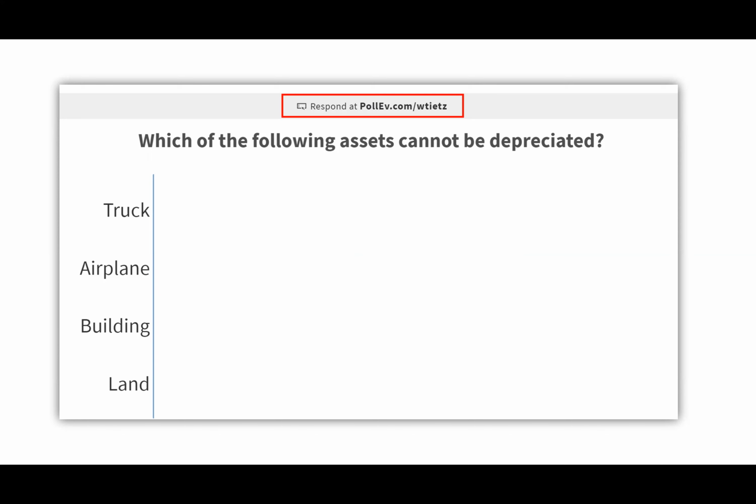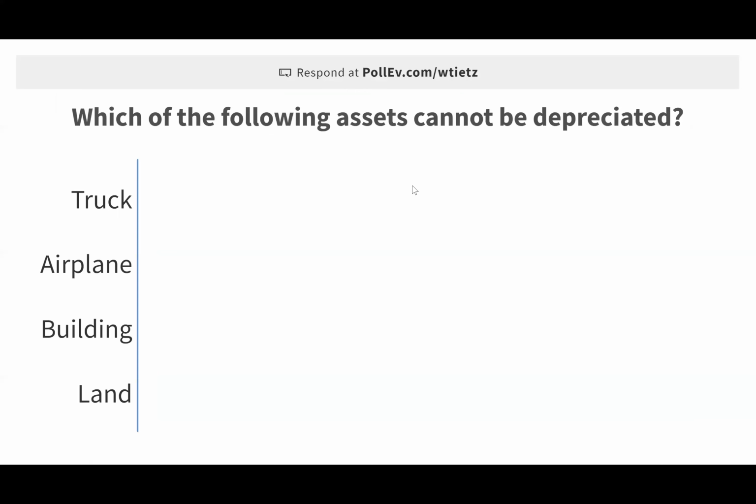So the student would go directly to the website pollev.com/Wendy Tietz. And let's see what that looks like. So if you want to join us, go to that website, pollev.com/Wendy Tietz, and enter your answer on which of the following assets cannot be depreciated.